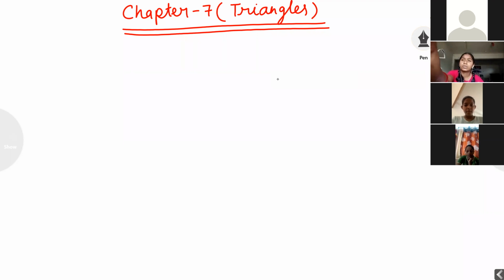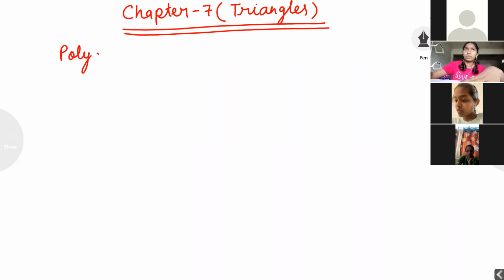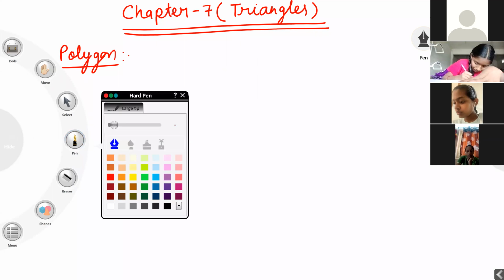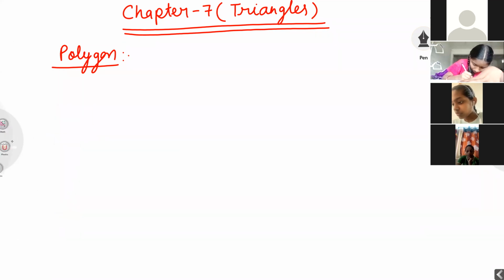Before starting this chapter, I want to explain some basic concepts. After that, I will move to my concept. Firstly, I want to explain about polygon. Keep the heading polygon.